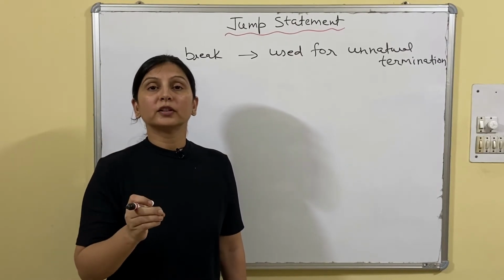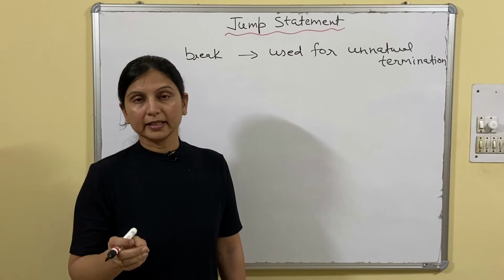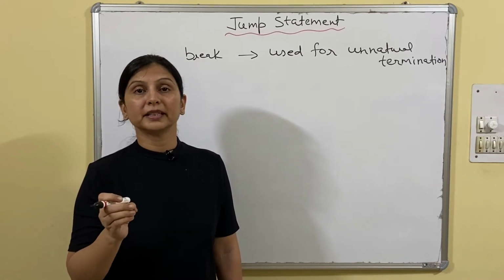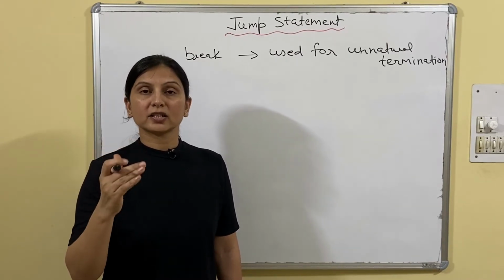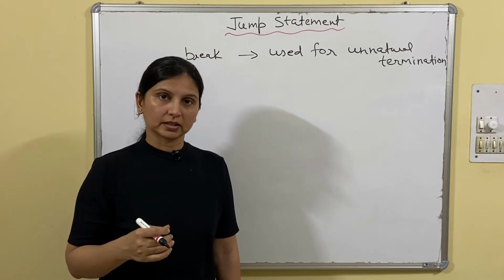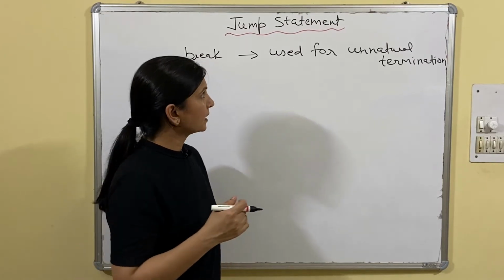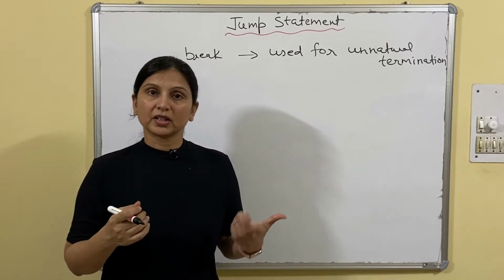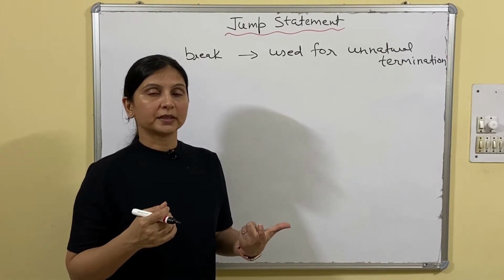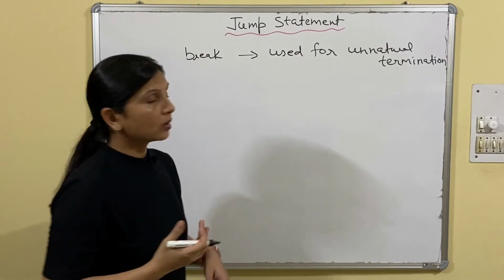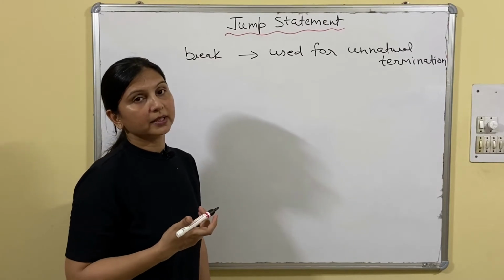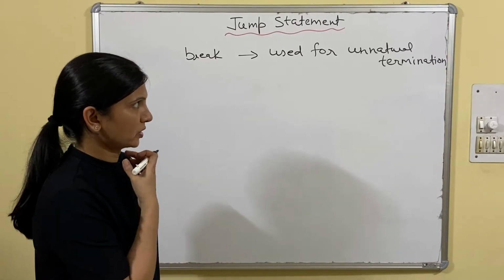When you forcefully terminate any loop, that is called unnatural termination. I hope the difference between natural termination and unnatural termination is clear. Now how can we use the break statement for unnatural termination?